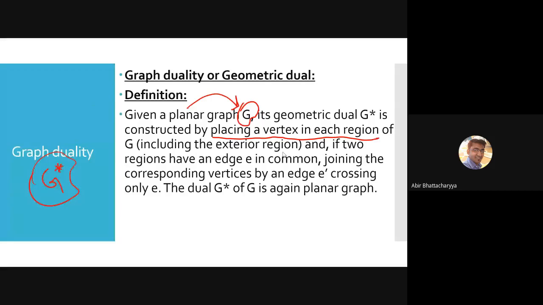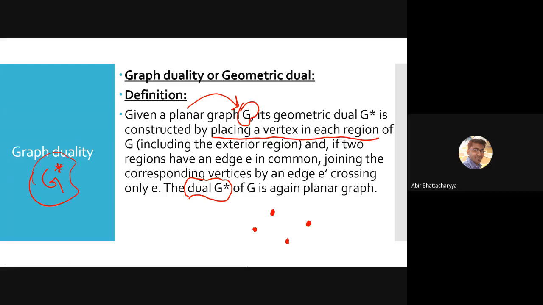Suppose I have to figure out a dual G star of G. We will figure out first all those vertices. Suppose four vertices: if G has four regions, I will make four vertices, one in every region. I will just draw these four vertices.